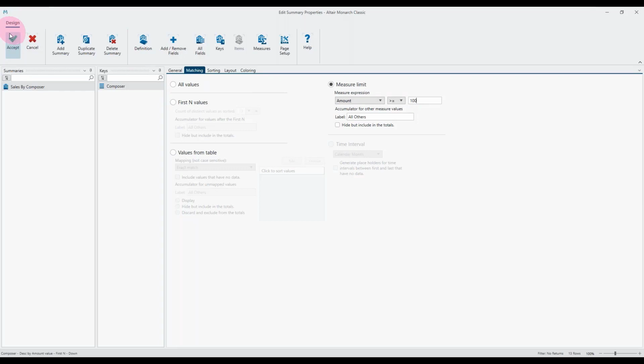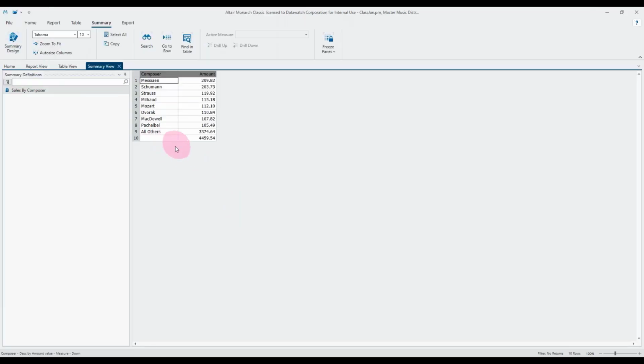So of course, I don't know how many rows that's going to be, and that's going to change dynamically depending on the values. So again, we've got the all others, which now of course contains a different number of rows. Our grand total is staying the same all the time. So the level of breakdown you get is configurable by selecting the matching tab.